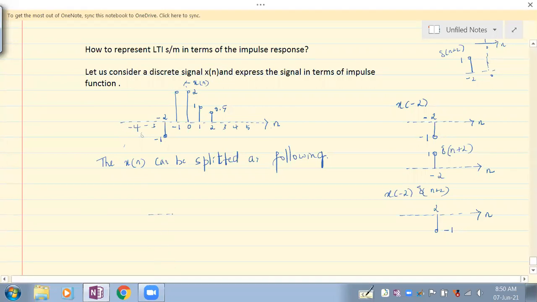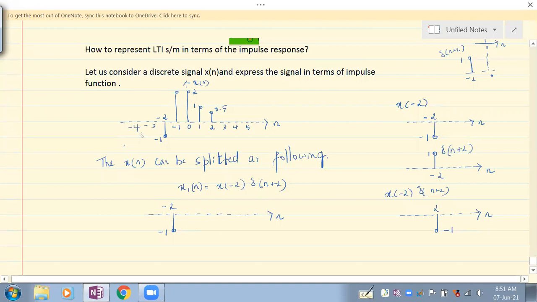That's why I'll consider this sample. See everybody, first I'll consider this sample, which is minus 1 at n equal to minus 2, and call this sample x1 of n. And this can be written as x of minus 2 into delta of n plus 2.